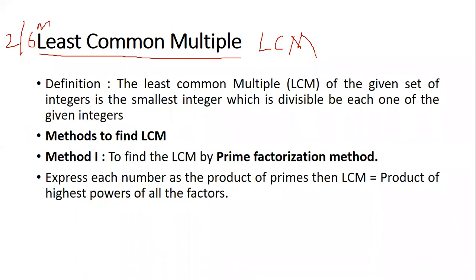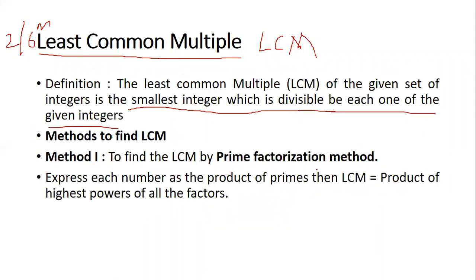Now first let's understand the definition of LCM. Do not forget the full form, least common multiple. The least common multiple of the given set of integers is, and from here it's important, the smallest integer which is divisible by each of the given integers.